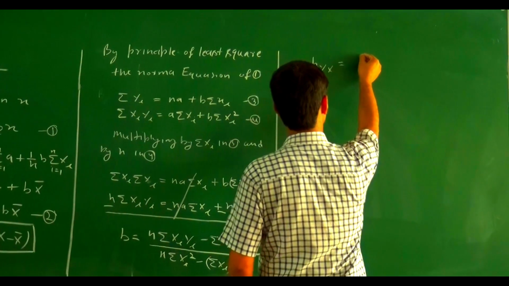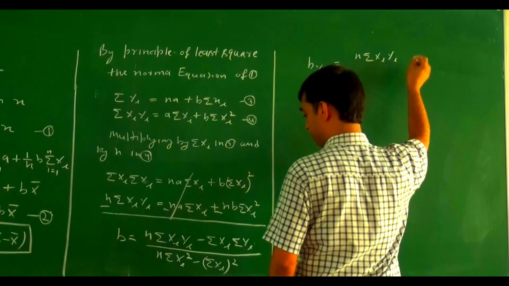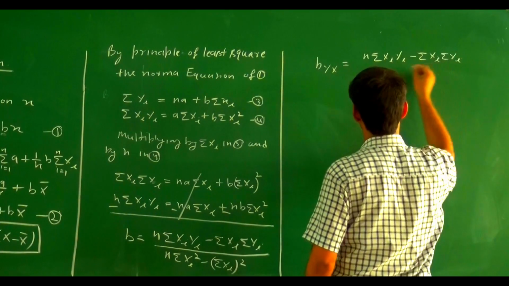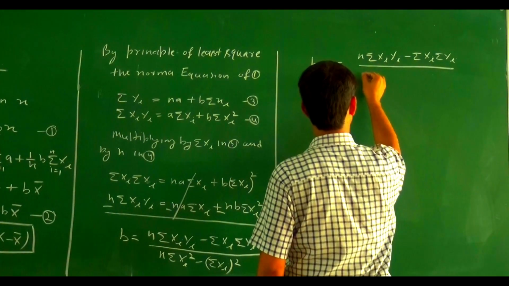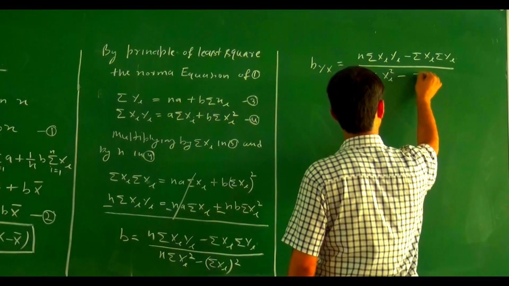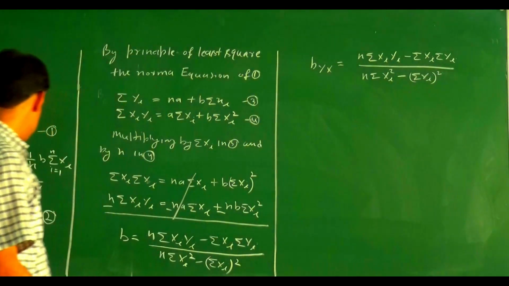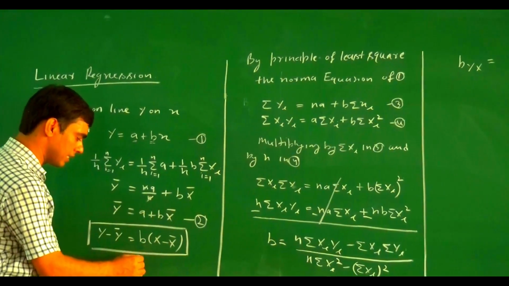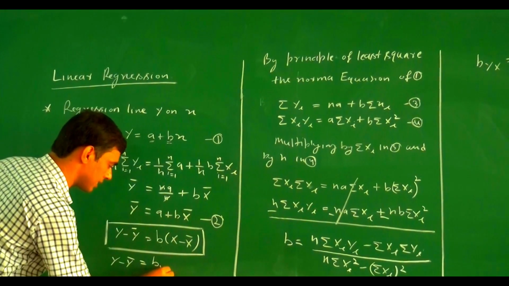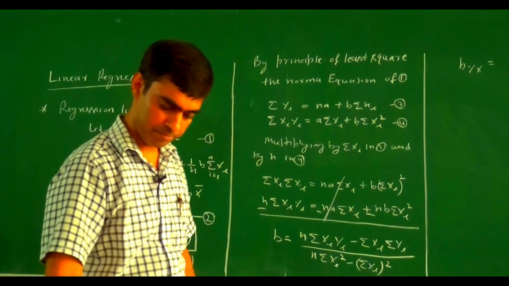So byx equals n summation of xi yi minus summation of xi summation of yi, divided by n summation of xi square minus summation of xi whole square. So this is byx. Here, rather than b, we write y minus y bar equals byx, x minus x bar. So this one is the regression line y on x.